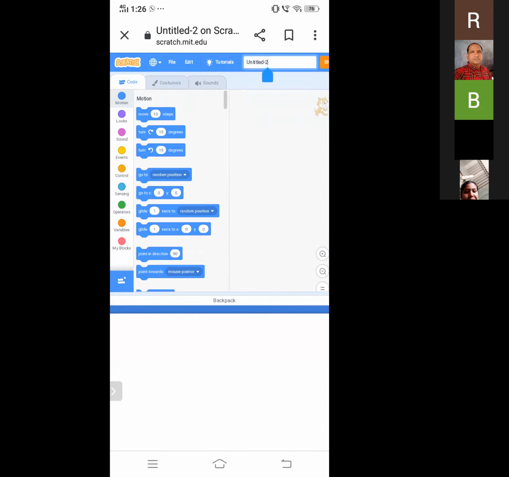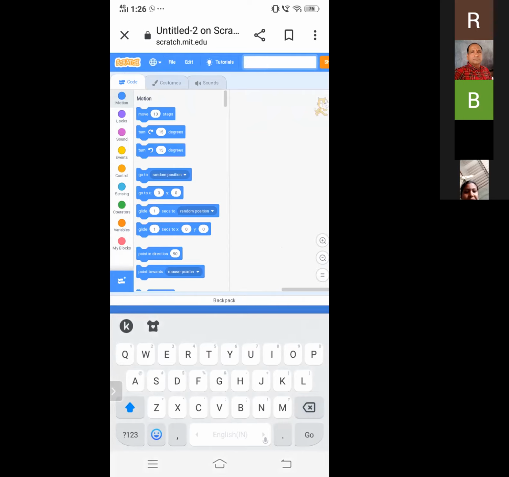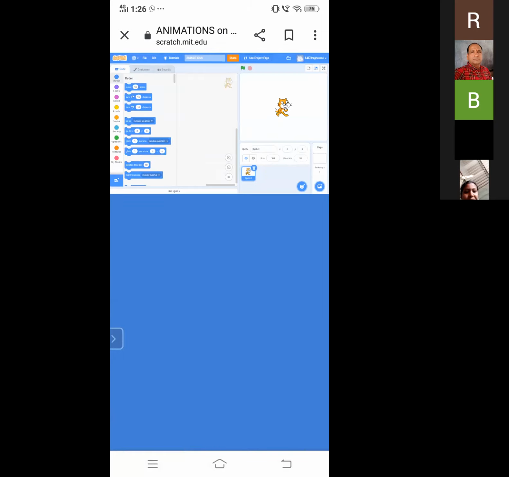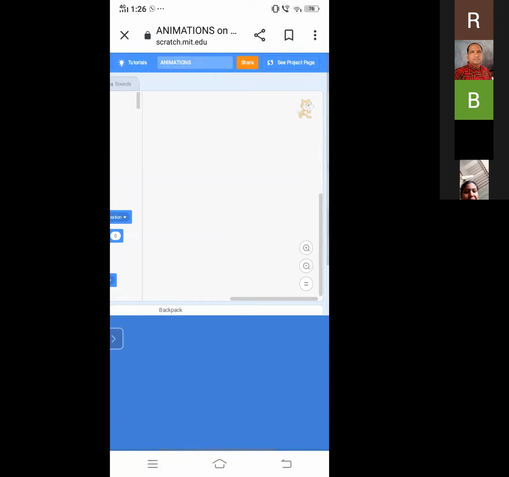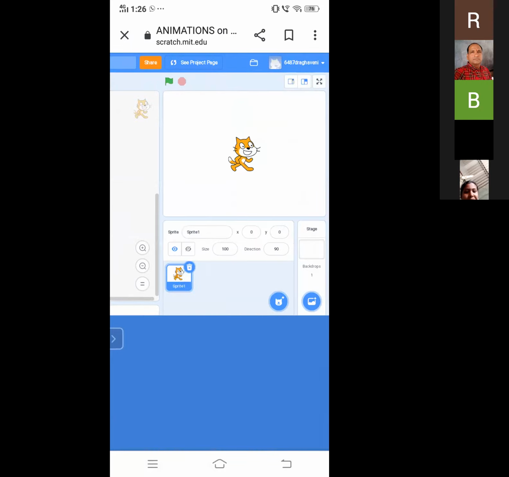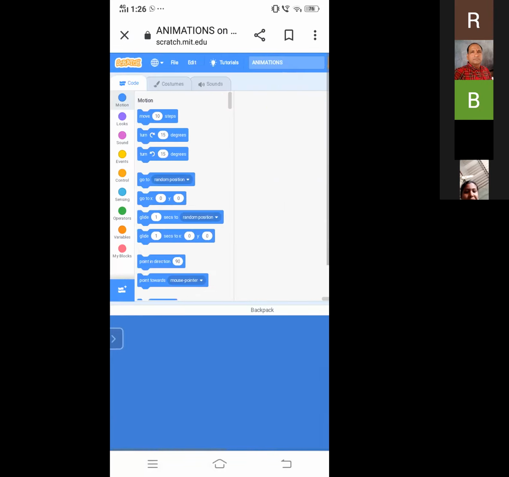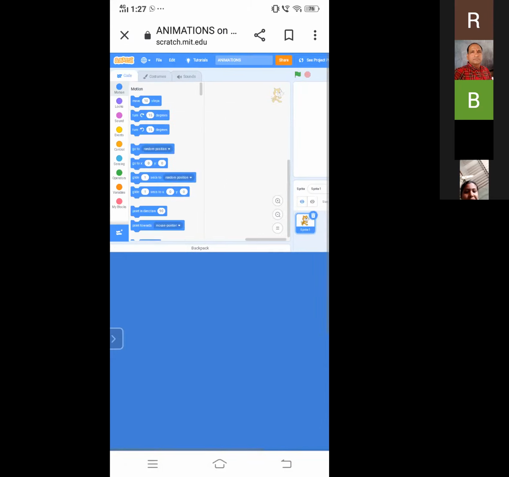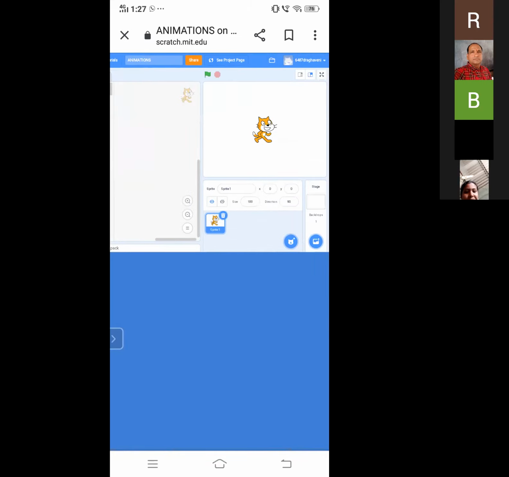At first, we have to rename our project name. For example, I am creating a project about animation. So I renamed it, and then there will be two options for how we want to see this project. For example, it will be horizontal or vertical. There are two options, horizontal one and vertical one. So you can see the space for the code also. So you can use whichever you are comfortable with.